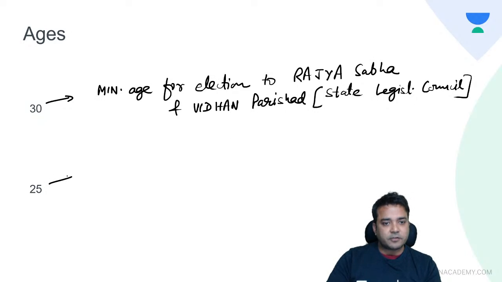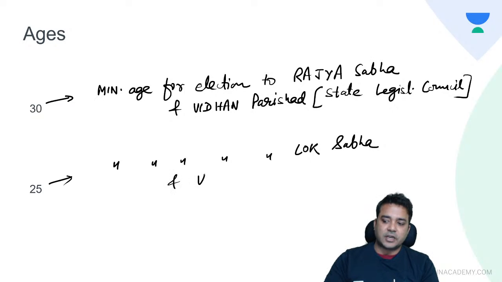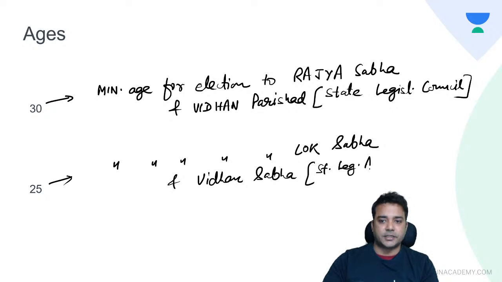What is the MLI of 25 years? In the same way, this is the minimum age for election to Lok Sabha and Vidhan Sabha. That is your State Legislative Assembly.